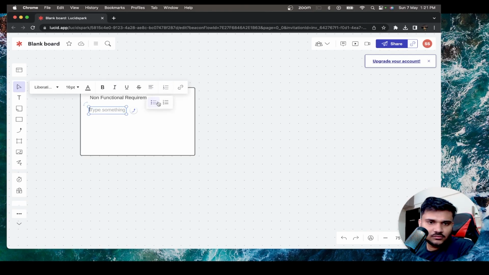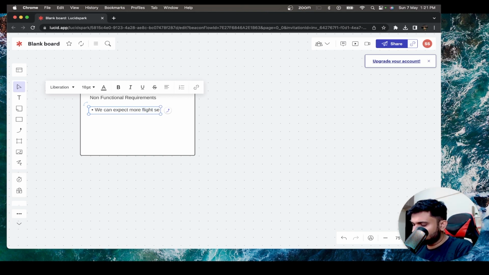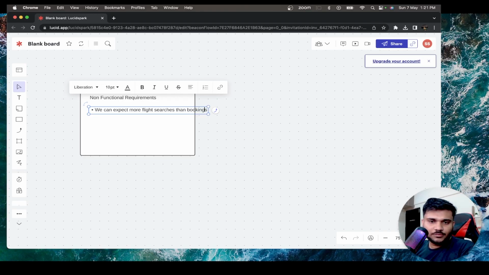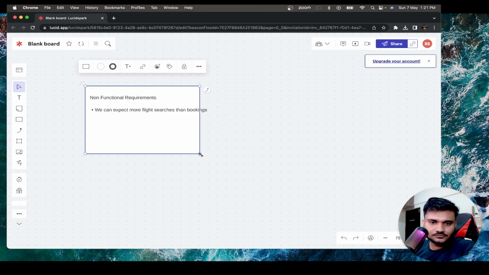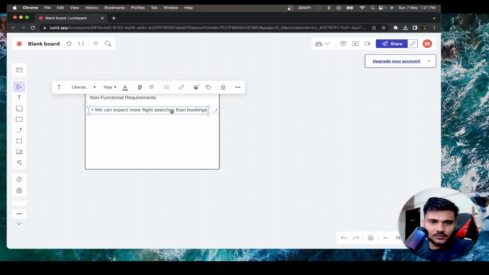So let's have a bullet point kind of a structure, right? What we can expect is that we can expect more flight searches than bookings. If you compare with bookings, you can expect that there will be more flight searches rather than bookings. Apart from that,